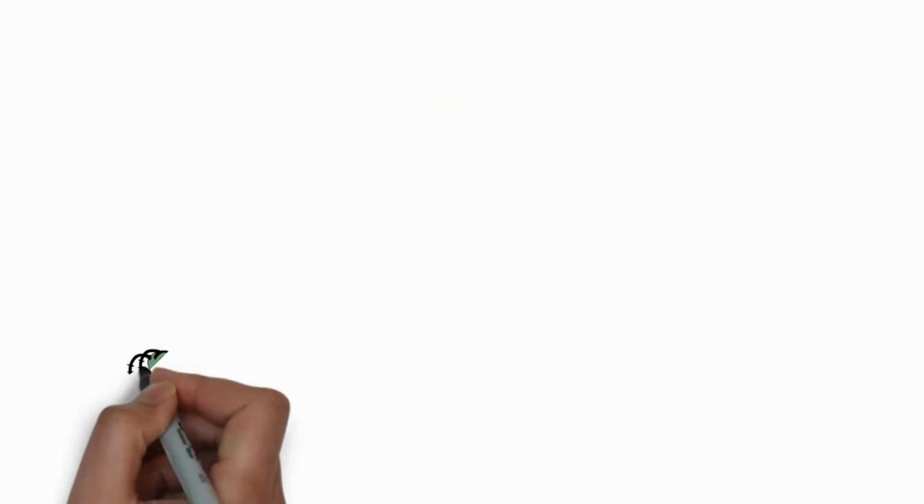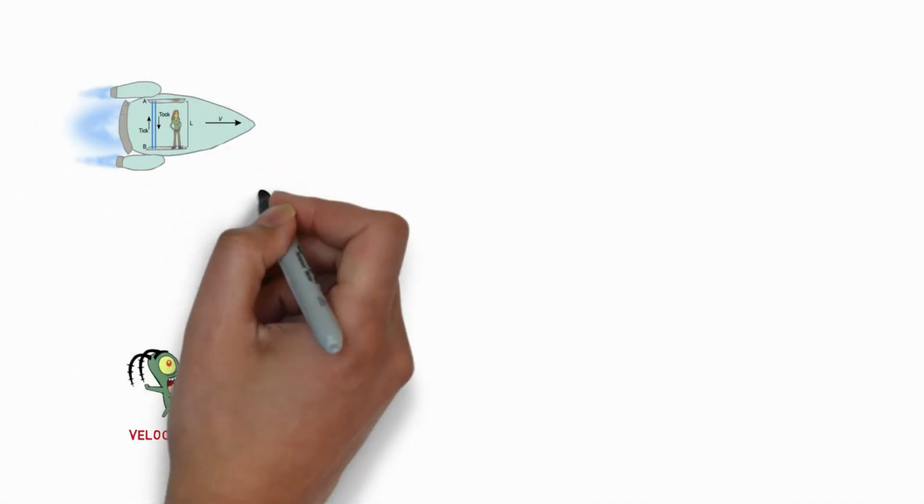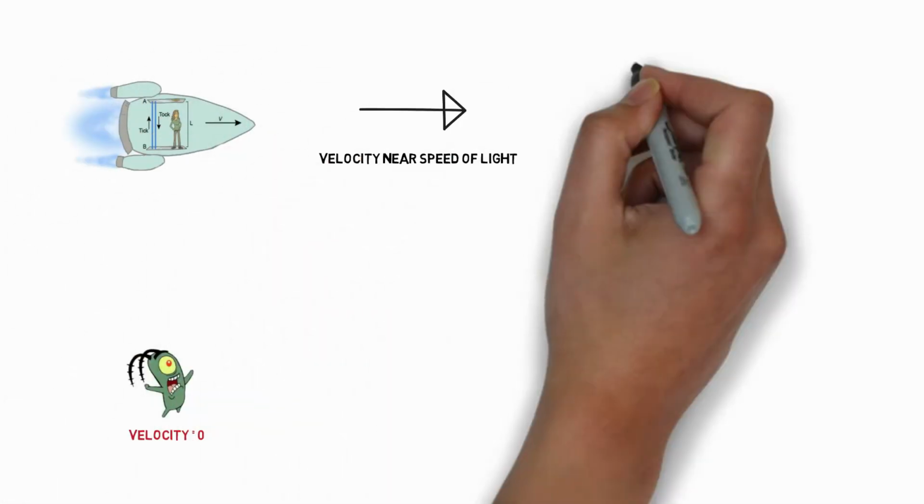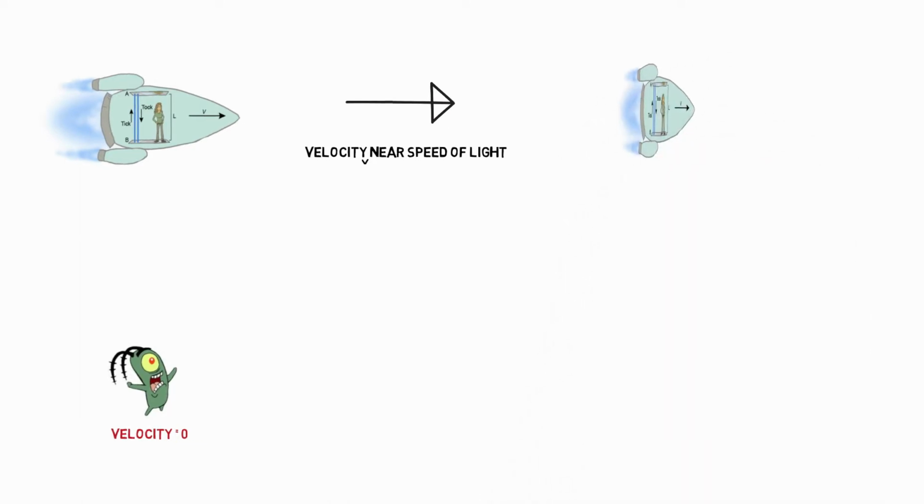Now let's imagine there is an observer whose velocity is 0 and he is observing a spaceship which is traveling near to the speed of light. He will observe three changes in that spaceship. Well, why does this happen? Because as per the second postulate, the speed of light should remain the same in all frames of references. To make this happen, the space-time adjusts itself in such a way that it never lets us cross the speed of light. That means the speed of light is the cosmic speed limit.